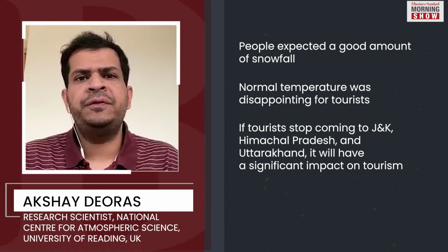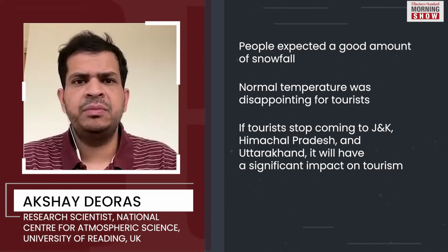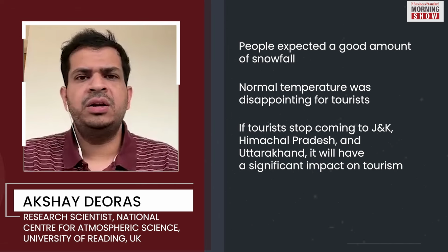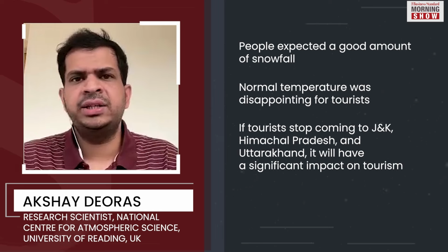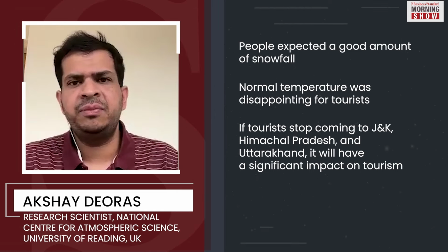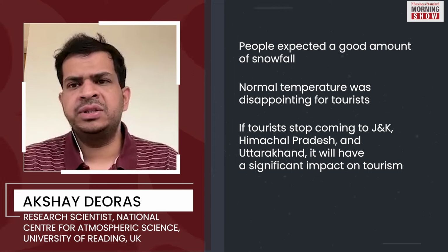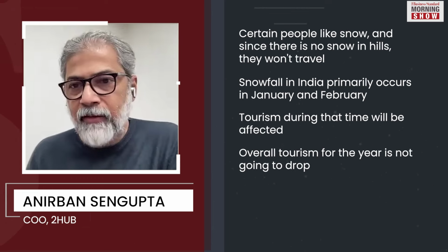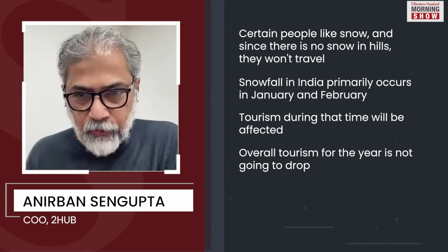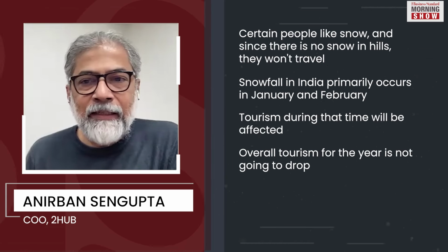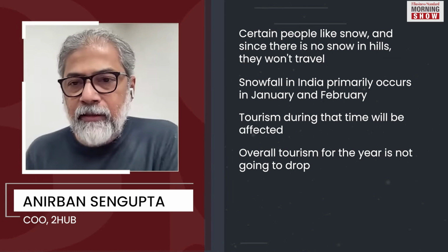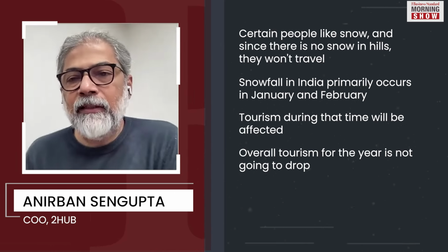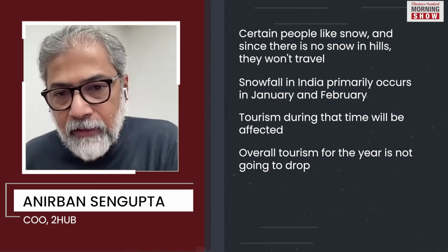And then that also affects local people because tourism is one of the important sources of livelihood for local people. So if tourists stop coming to Jammu and Kashmir, Himachal Pradesh and Uttarakhand in the remaining part of January or February, then that is also going to have significant economic impacts. Based on what the seasons are, people go there for spring, people go for summer, people go for winter, people go for snow. If there are certain people who like the snow, and there is no snow, they won't travel.